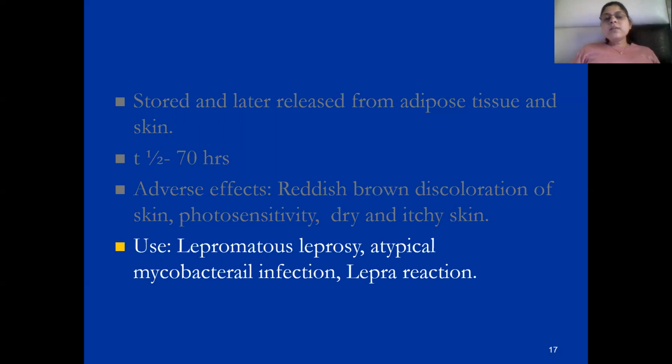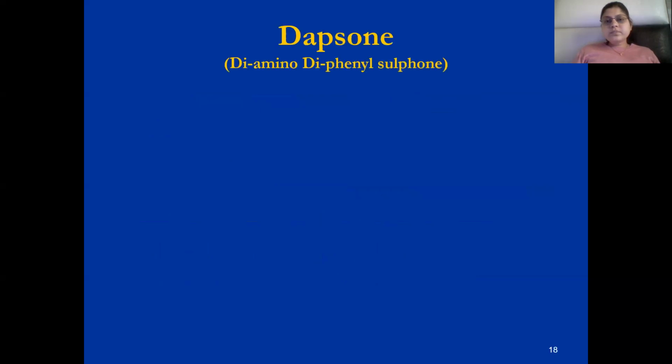This is used in multibacillary leprosy, that is in lepromatous leprosy, and in atypical mycobacterial infection and in Lepra reaction. Lepra reaction is basically a side effect that occurs when Dapsone is used in the treatment of leprosy, and in this we can give the clofazimine.